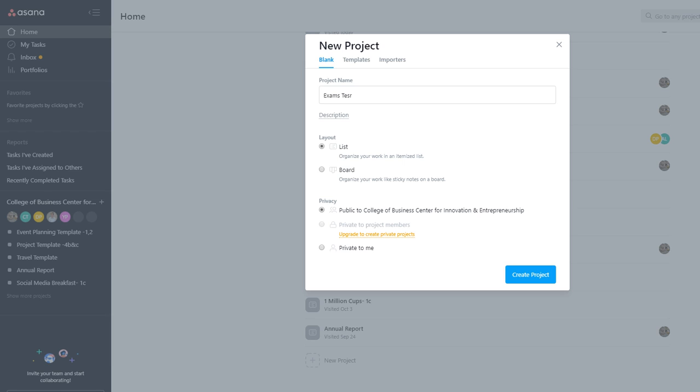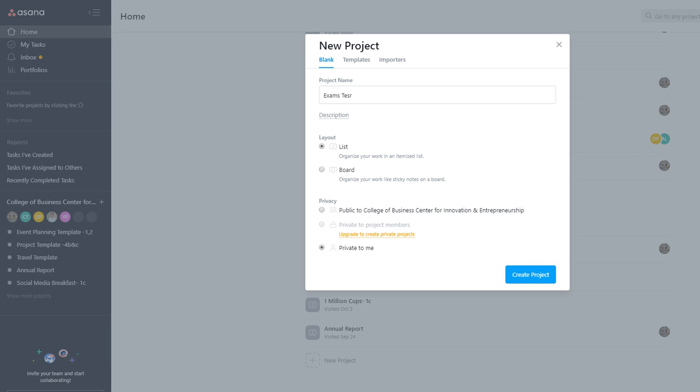Over here you can choose whom you want to share this project with. So I can say, okay, I want to share this with all of my team members, or I want to make it private, and then I can add a specific number of people, so it doesn't have to go to the entire department. So once you are done with that, you can click on create project, and this basically will create the project, and within the project you're going to create different tasks.